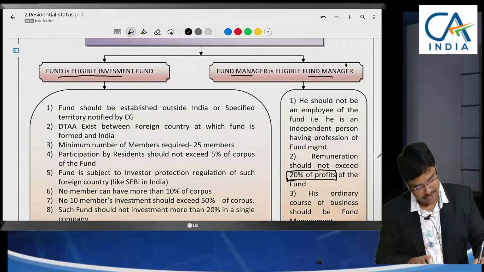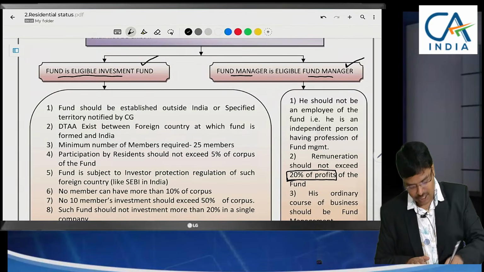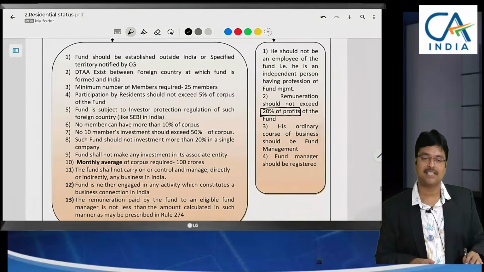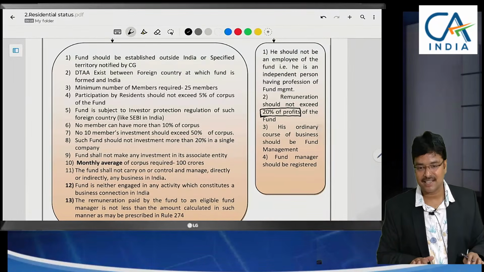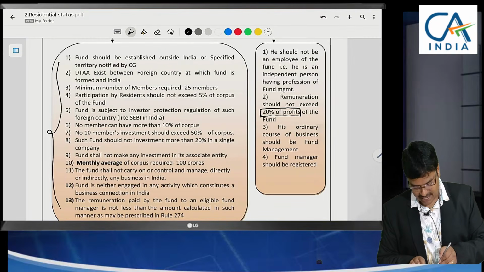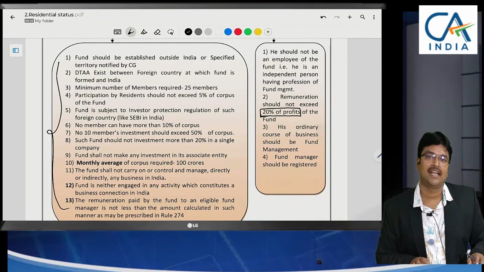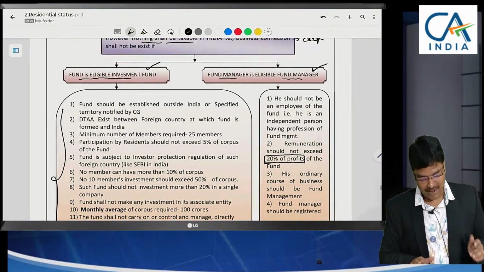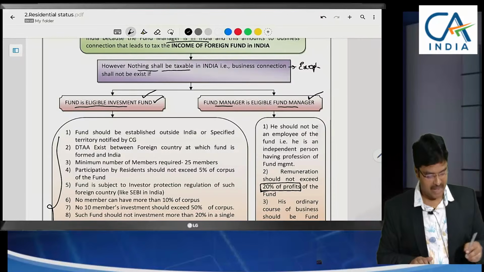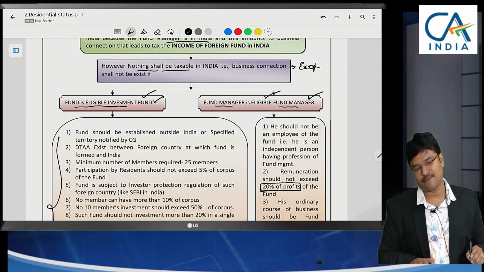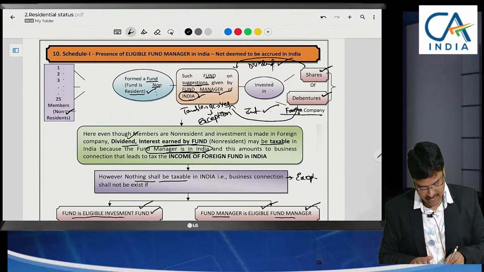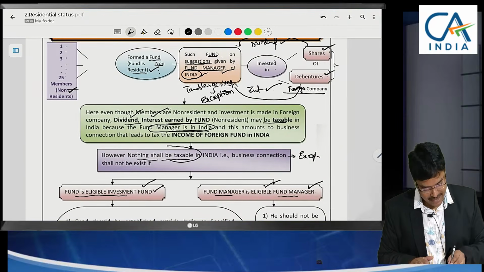Some conditions were given for the fund manager, some conditions were given for the fund. Sir, this is not relevant for our individual practice, but since the topic is there, we are discussing that. 13 conditions were given. It will be taken care of by that fund. We need not discuss them. But if this fund is an eligible fund and the fund manager is an eligible fund manager, even though the fund manager is in India, the profits, in the sense dividend and interest, shall not be taxable in India.